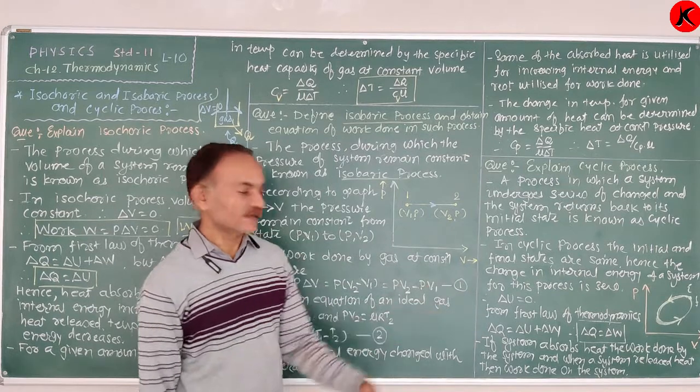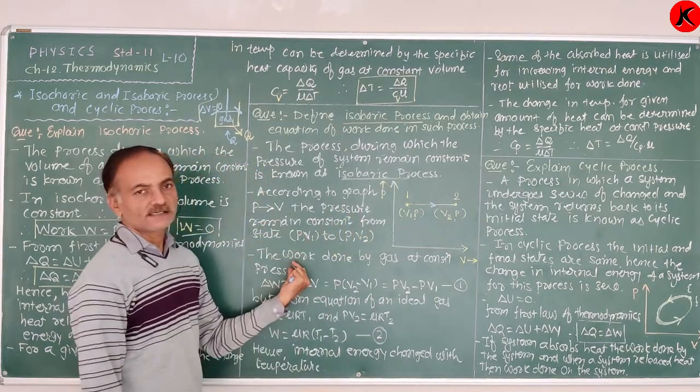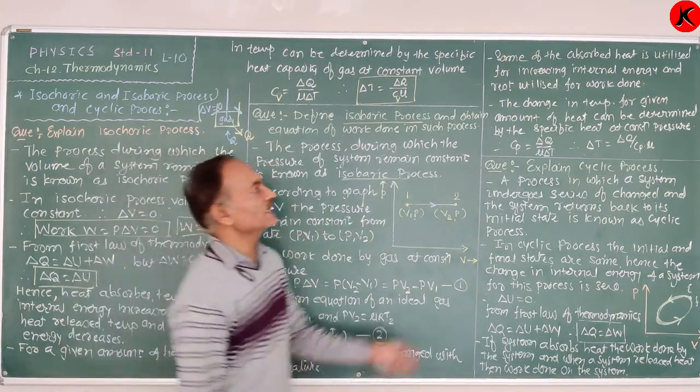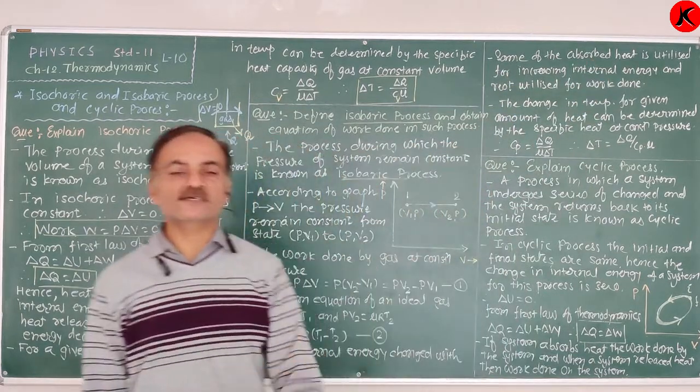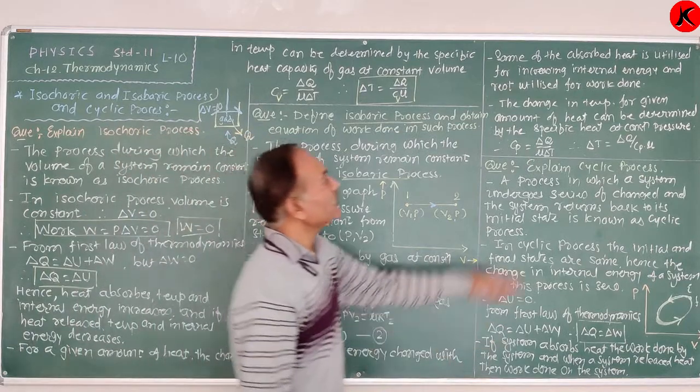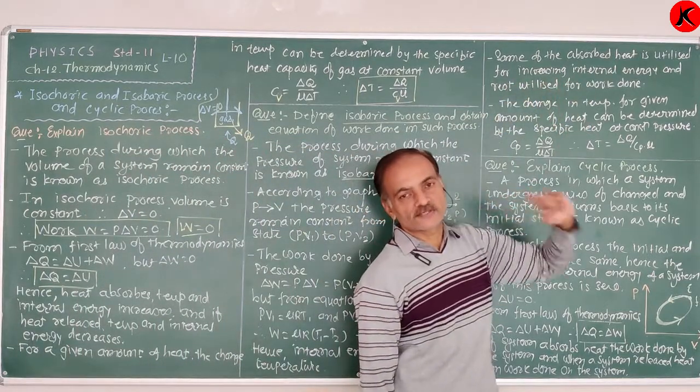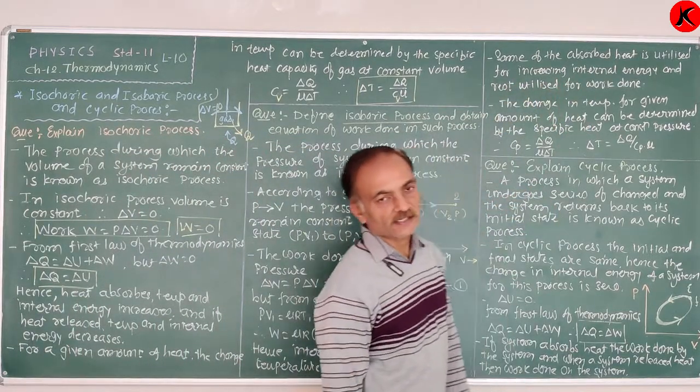Whatever amount of heat is absorbed at constant pressure, some part of the absorbed heat is utilized for increasing the internal energy or the temperature of the system, and the remaining energy is used to do the work.